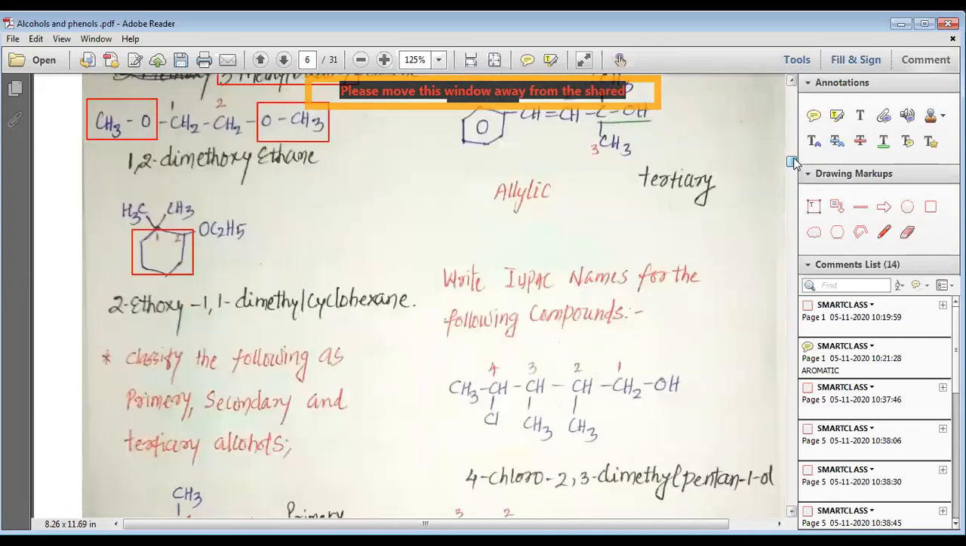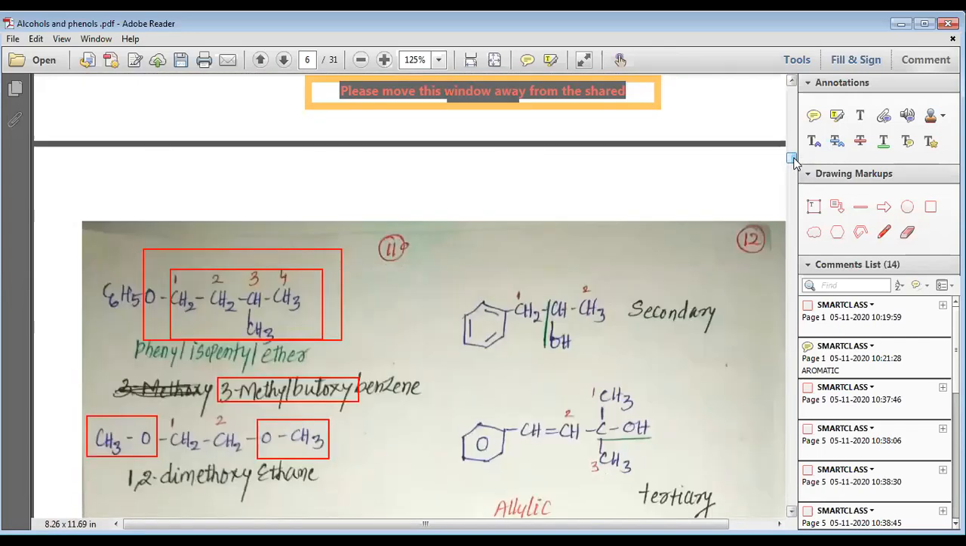Let us study further, my dear students. Then we have the next one. You can see here that OH is bonded to the carbon. That carbon is bonded to carbon number 1 and carbon number 2. That is why it is known as a secondary alcohol. And we can see that the OH is bonded to the carbon which is not directly bonded to the benzene ring, and that is why it is not a benzylic alcohol.